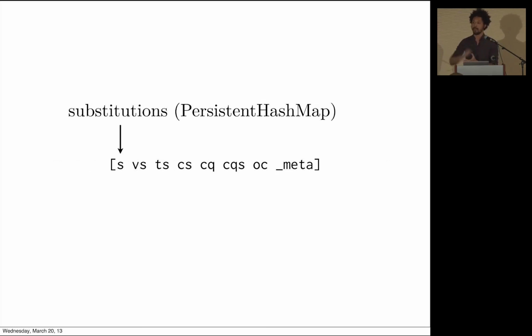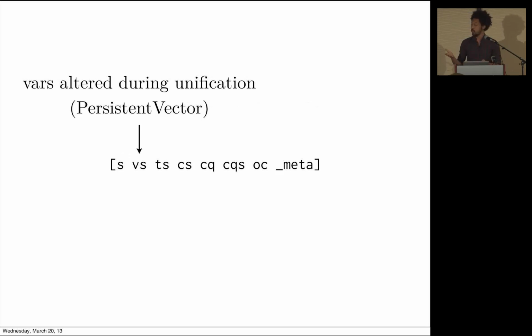So here's the substitution map. We store the map, the bindings from logic vars to values, in a persistent hash map. And this has been great. Lindsey Kuper and Dan and Will wrote this really great paper about how they used better data structures to get better performance. And I was able to just swap in persistent hash maps, and we were able to achieve about the same performance results for the fastest version of miniKanren in that paper. So that's pretty neat. We have a field for tracking var changes after unification. So we run a bunch of unifications, then we know, well, we better make sure that no constraints have been violated. So we track that in a var.